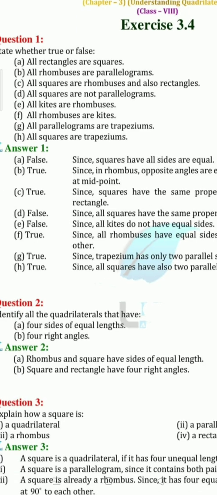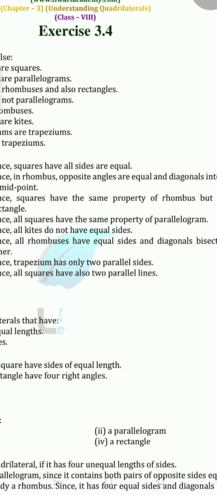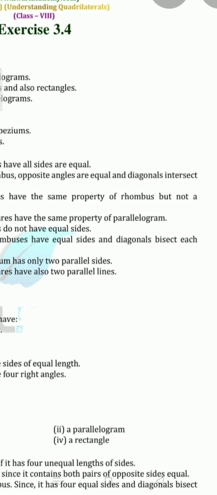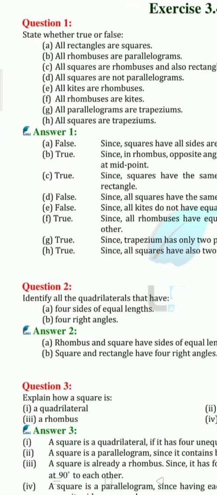Now, let's go for the second one. All rhombus are parallelograms. Now, kids, you just have to think what are the properties of the rhombus and what are the properties of a parallelogram. In a rhombus, opposite sides are parallel. In a parallelogram also, opposite sides are parallel. Correct? So here the statement you will say is true. Why? The reason is opposite angles are equal and diagonals intersect each other. And you can also write the point: opposite sides are parallel.